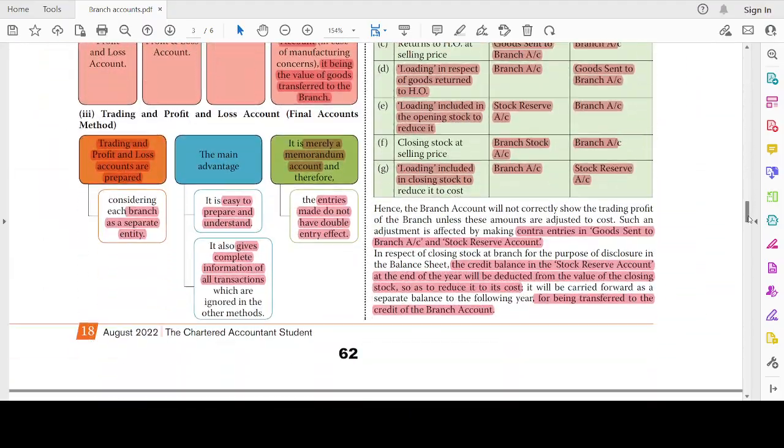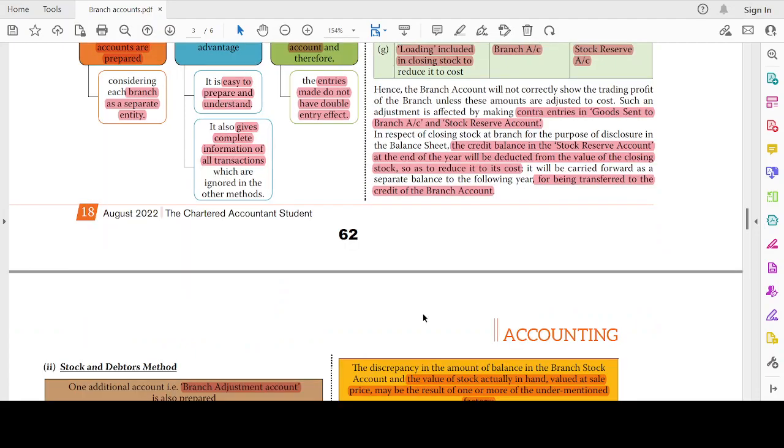Hence the branch account will not correctly show the trading profit of the branch unless the amounts are adjusted to cost. Such adjustment is effected by the goods sent to branch account and stock reserve account. In respect of closing stock at branches, for the purpose of disclosure in the balance sheet, the credit balance in the stock reserve account at the end of each year will be deducted from the value of the closing stock so as to reduce it to cost, which will be carried forward as a separate balance for the following year, being transferred to the credit of branch account.